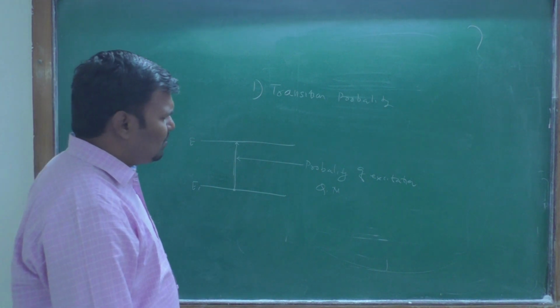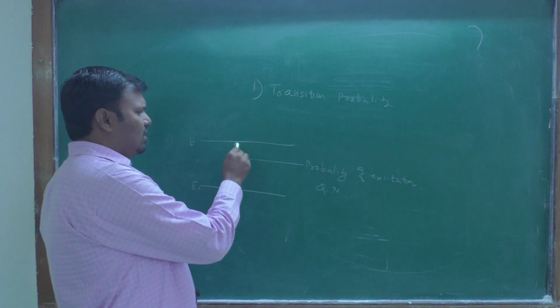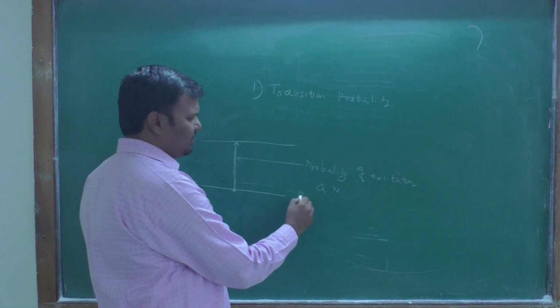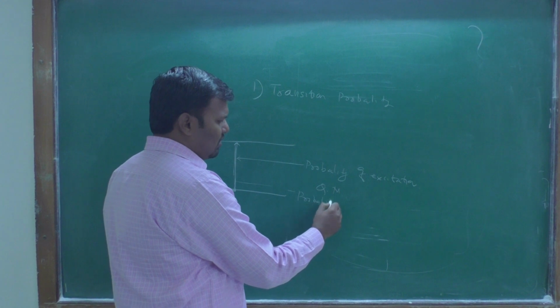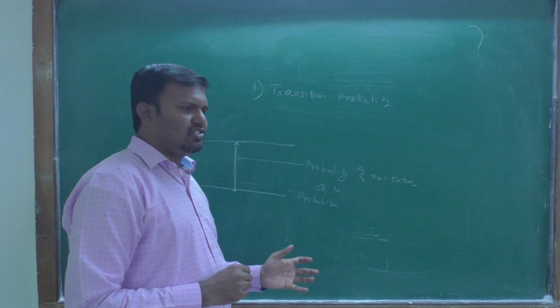If the probability of excitation is less, it means the line is less intense.